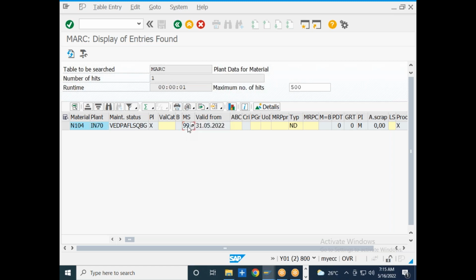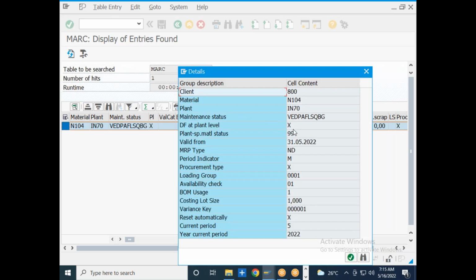You will be able to see the plant specific material status, the date from which this plant specific status is valid, the material MRP type, the availability check, all those things will be coming under the material master plant data table.